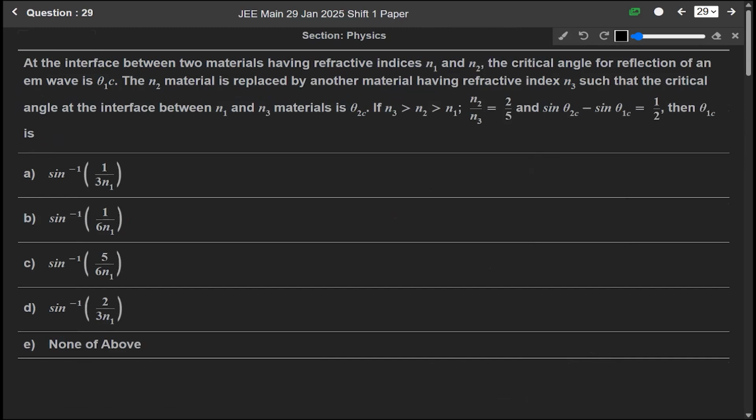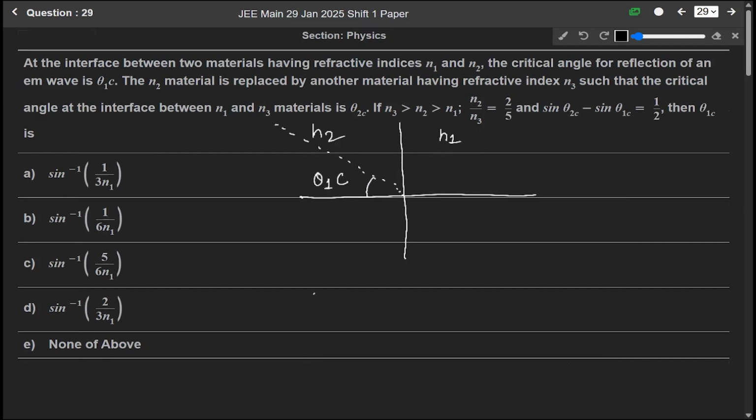Now next question 29. At the interface between two materials having refractive indices N1 and N2. Let us say this is an interface with refractive indices N1 and N2. The critical angle for reflection of an electromagnetic wave is theta 1C.